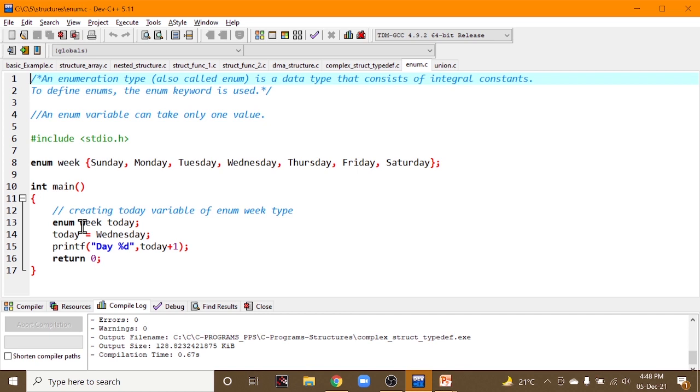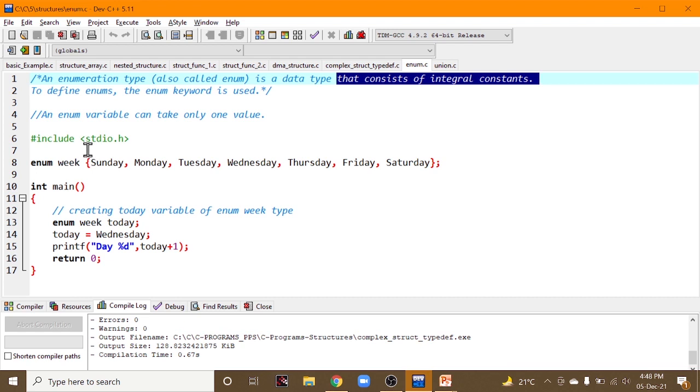Whatever you specify, whether strings, characters, or numbers, all of those are considered as integral constants. That's why we say that enumeration is a data type which consists of integral constants.